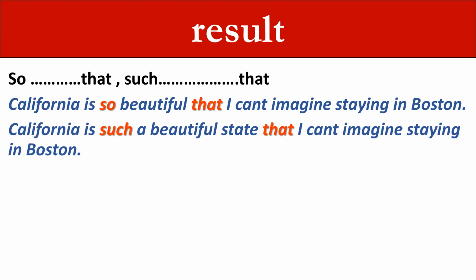For showing result, we have these words: so...that, such...that. For example, California is so beautiful that I can't imagine staying in Boston. California is such a beautiful state that I can't imagine staying in Boston.